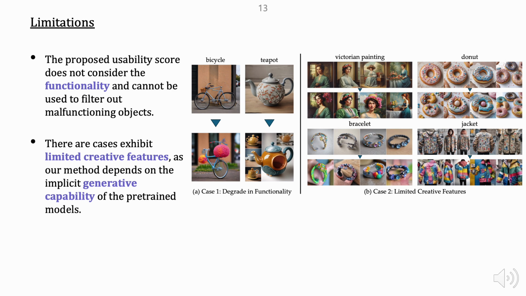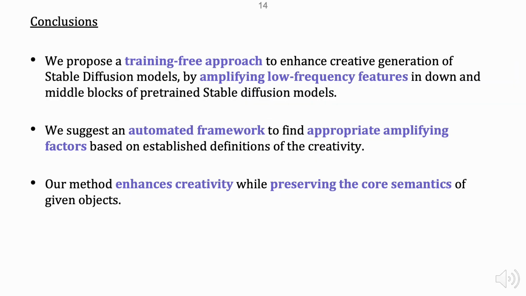To summarize, we propose a method, Creative Concept Catalyst, to enhance creative generation in pre-trained Stable Diffusion model by amplifying low-frequency feature maps in the earlier blocks without requiring any additional data or retraining. Building on the definition of creativity as a balance between novelty and usability, we introduce a framework to search for optimal amplification values per block.